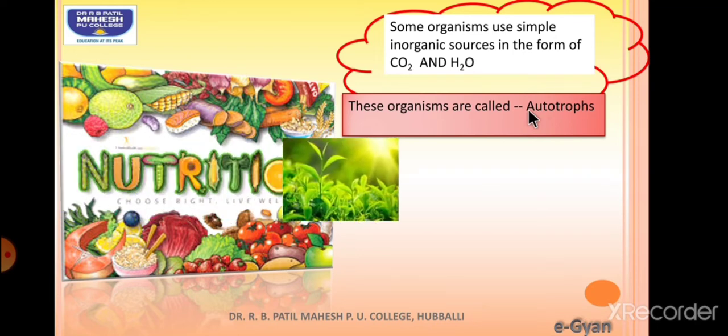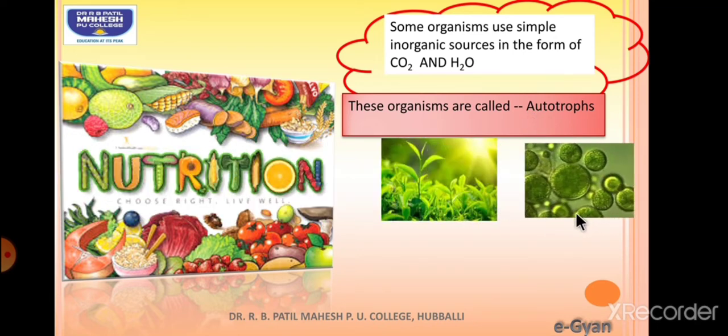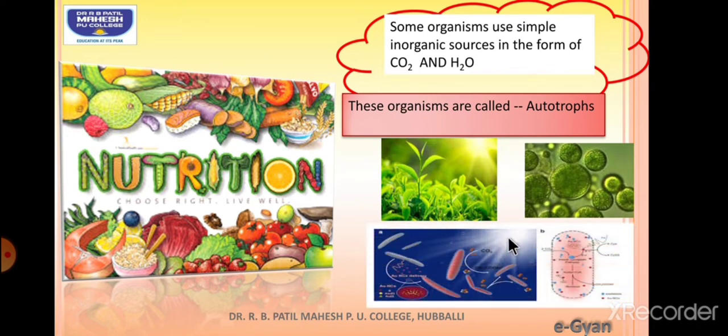Okay, autotrophs include green plants, they include algae, and also they include few photosynthetic bacteria. All these organisms which we have shown here will be with the pigment called chlorophyll. Bacteria will be with chlorophyll and bacterioviridin, with the help of which it is going to convert solar energy into chemical energy.